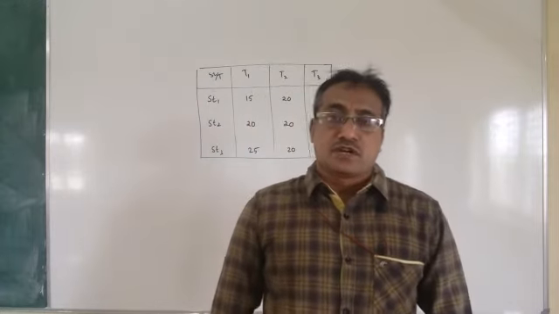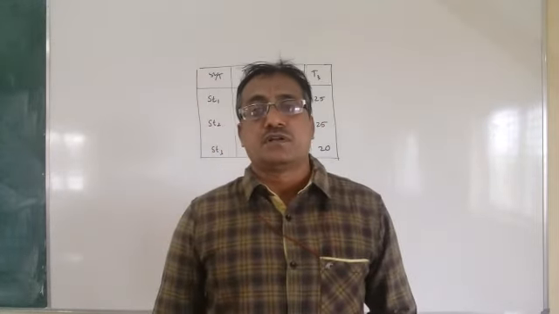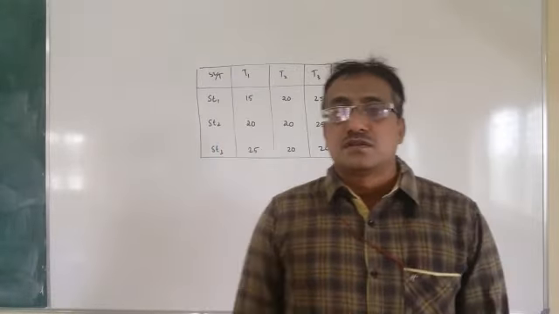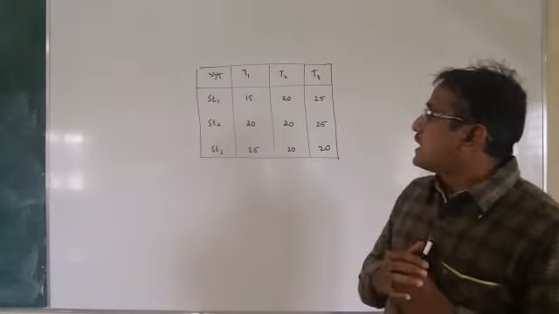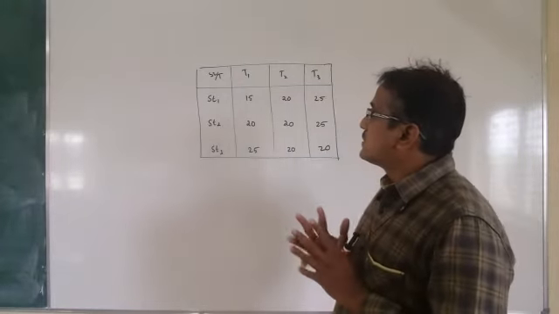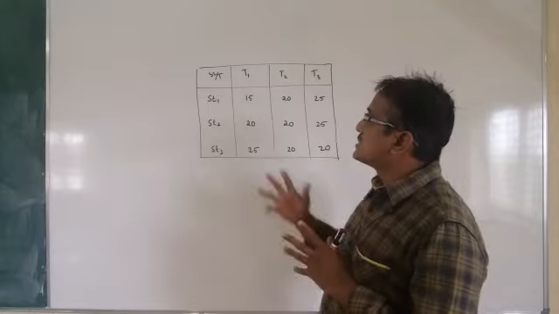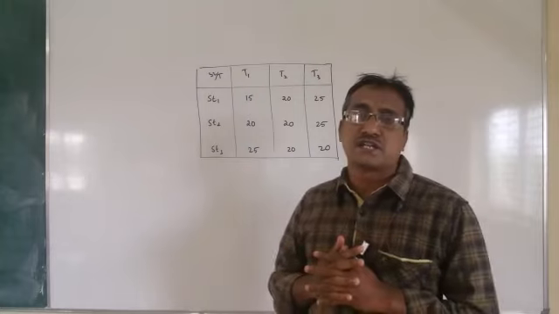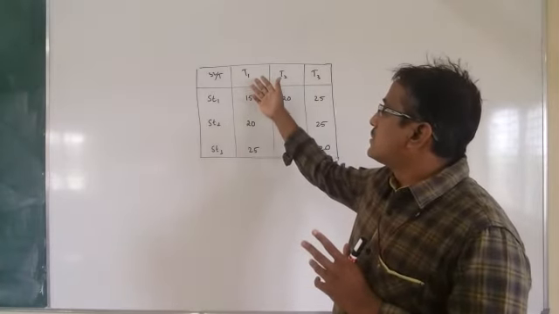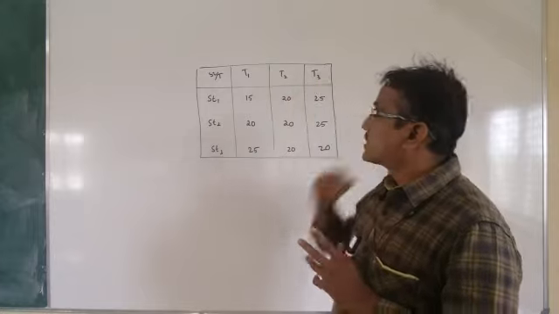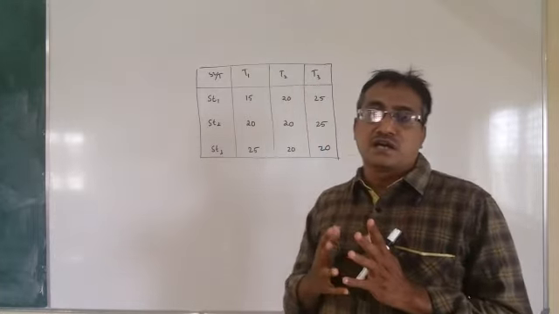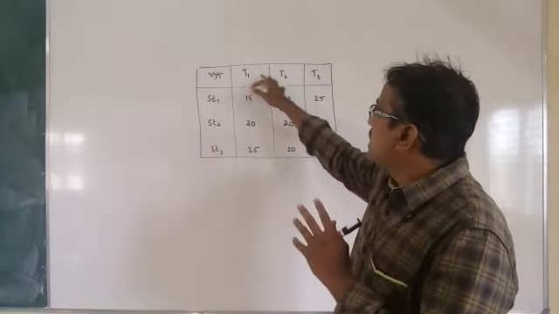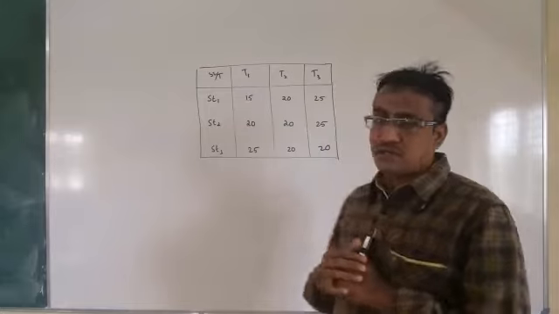In this class, we are going to discuss the topic matrices, which is in your intermediate. Here you can observe an arrangement. In this arrangement, you can see the student names: student 1, student 2 and student 3, and test 1, test 2, test 3, and the marks obtained by the students in the three tests are given like this.